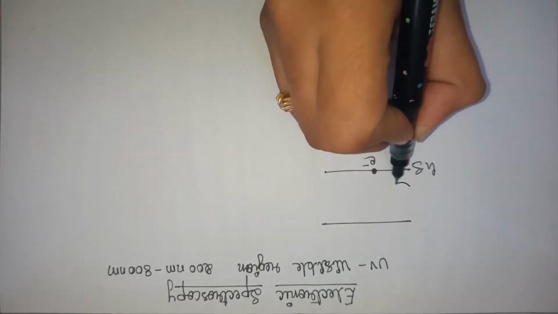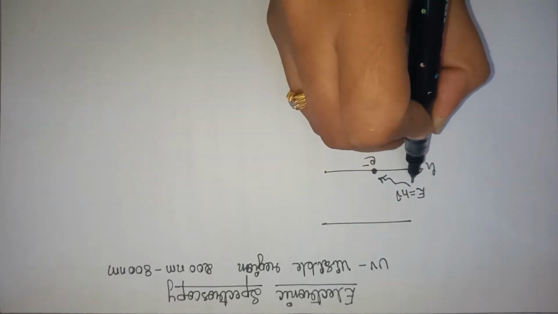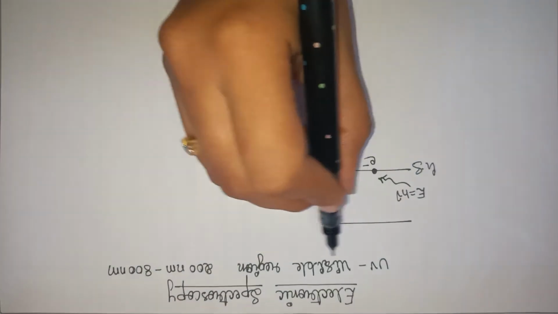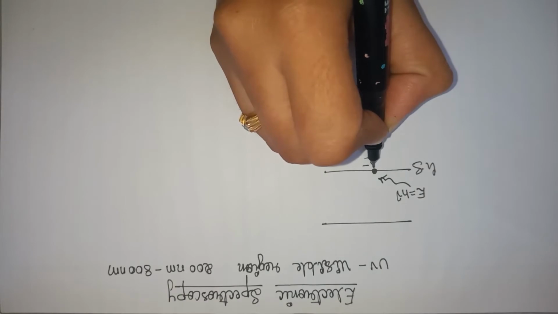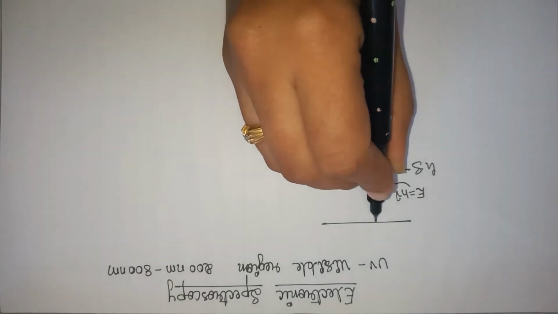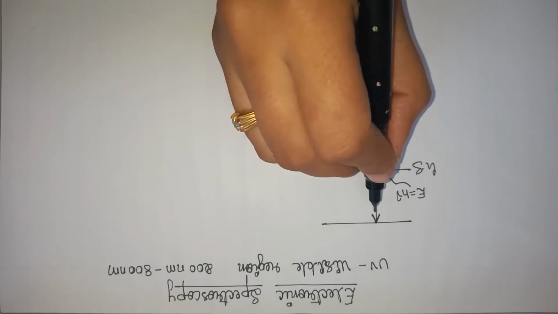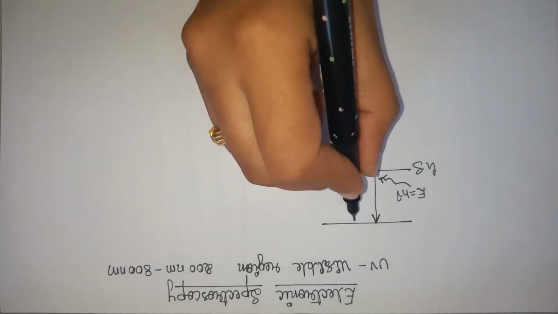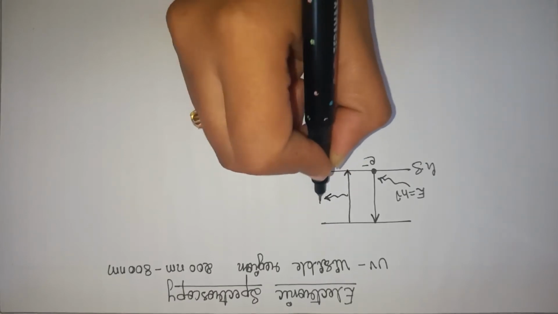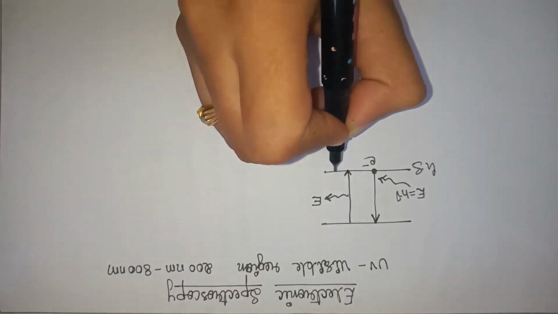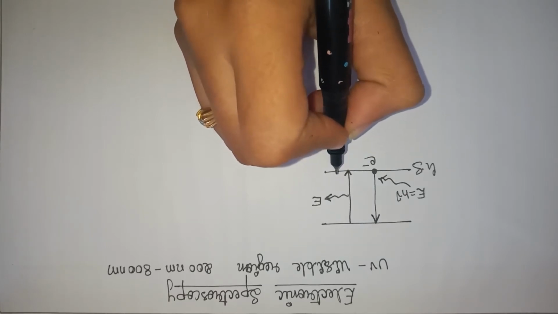pass an energy of radiation E equal to h nu, that energy lies in the UV and visible region. So this electron acquires the energy from the radiation and gets excited to the higher energy state. In the higher energy state, it is highly unstable, so it comes back to the original ground state by emitting the absorbed radiation. So this is the main principle of electronic spectroscopy.